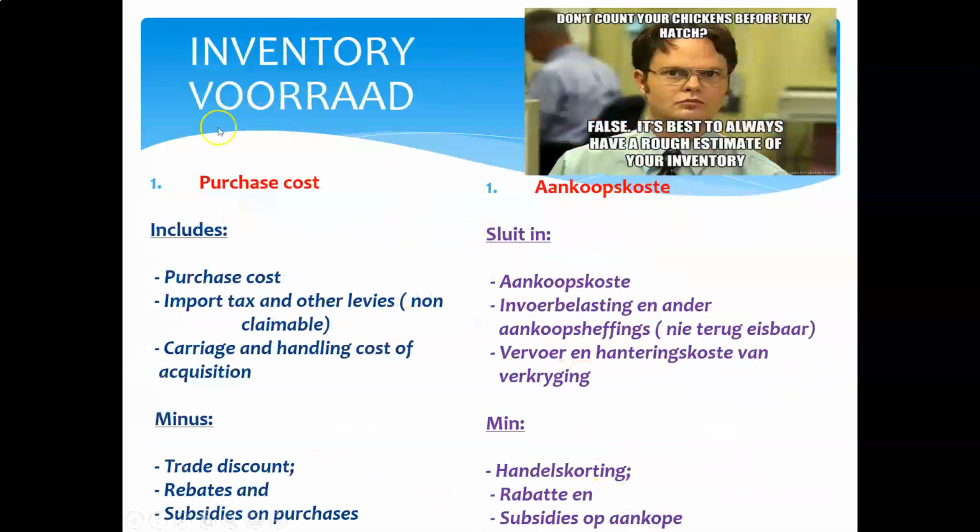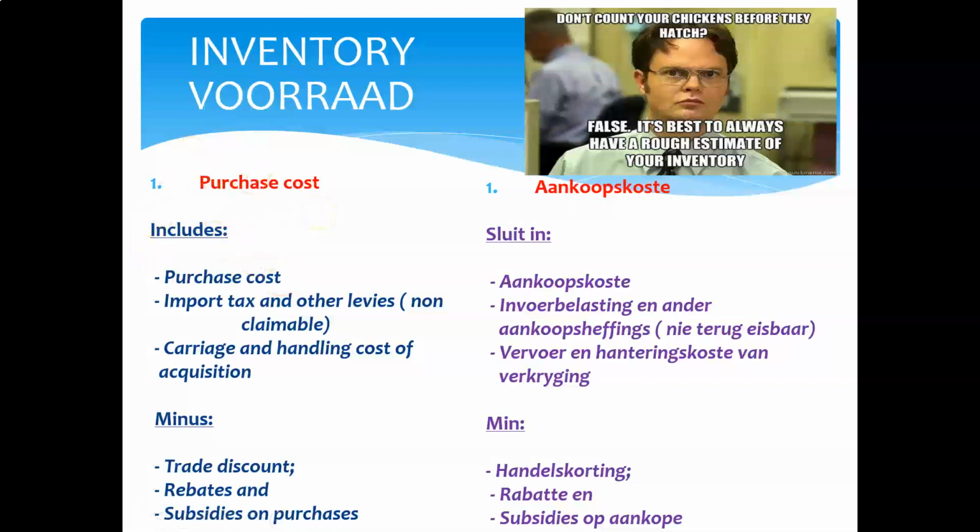So how can I sell something that is not on my floor? So let's see what purchase cost then all entails. The purchase cost entails the purchase cost. If I'm going to import that item from overseas, I'm going to pay import taxes. Now that import tax is part of the purchase cost. If I do not pay the import tax, I cannot get the item in my possession and therefore I cannot use the item. All other non-claimable levies need to be capitalized as part of the purchase cost of this item.